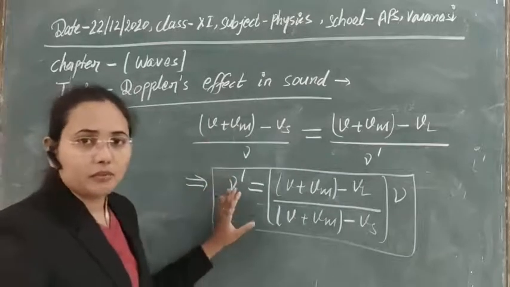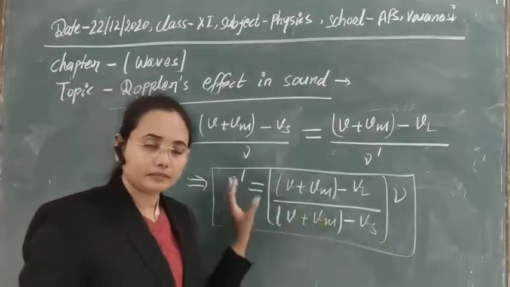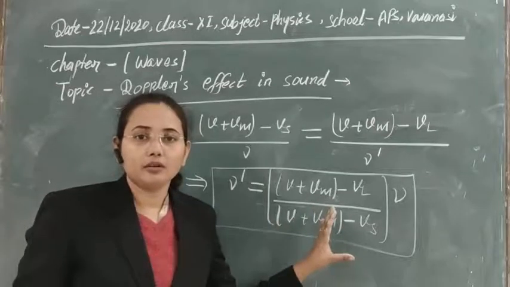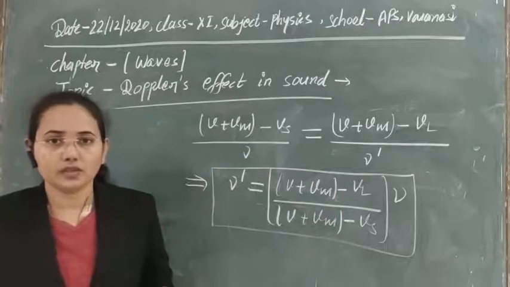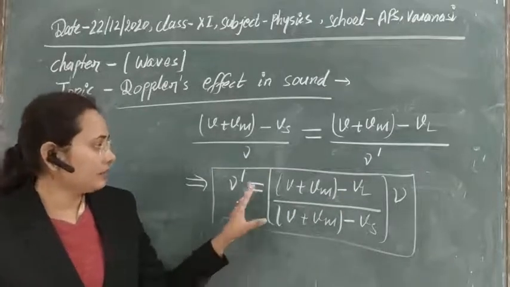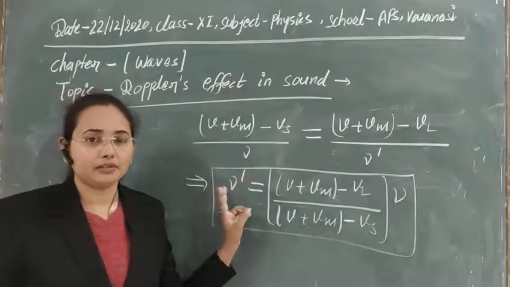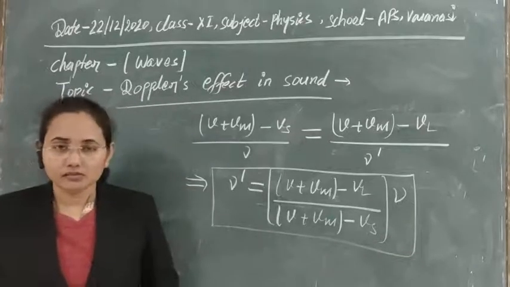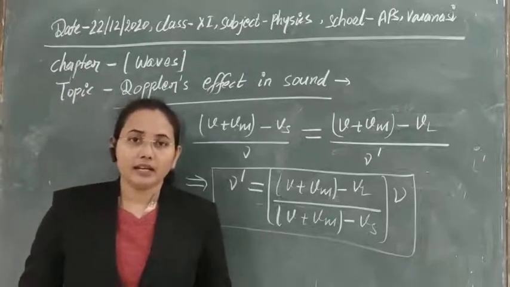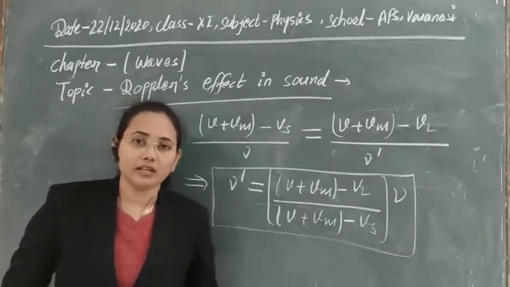So now this formula is the formula for the relative motion between any source of sound and listener, and what the apparent frequency is due to that. So this is the formula for the Doppler effect, and with the help of this you can understand when we will get higher frequency and when we will get lower frequency.